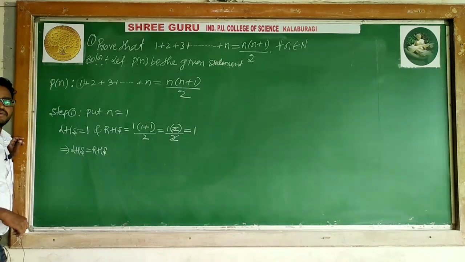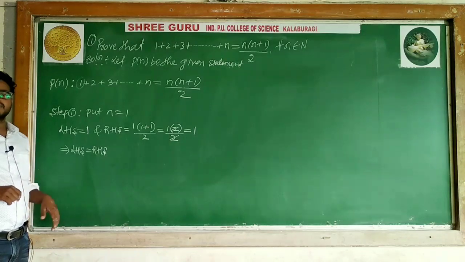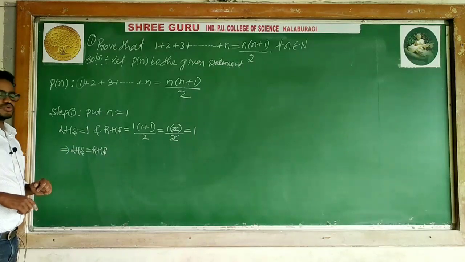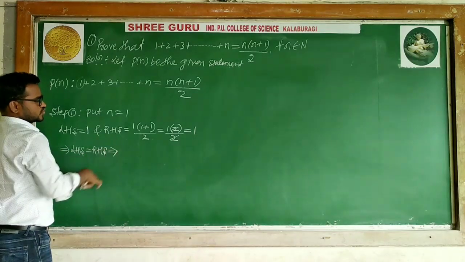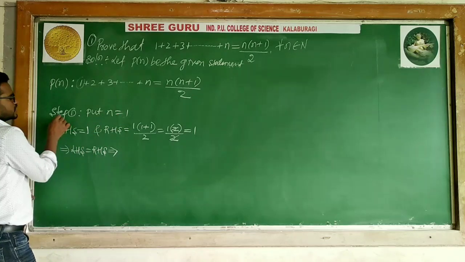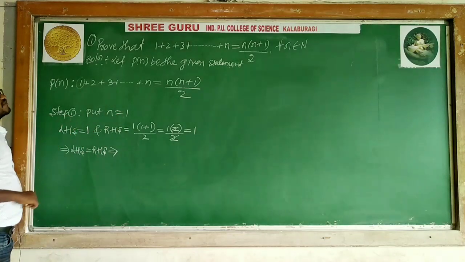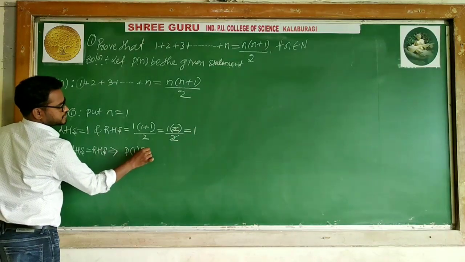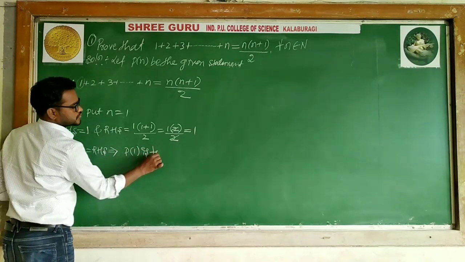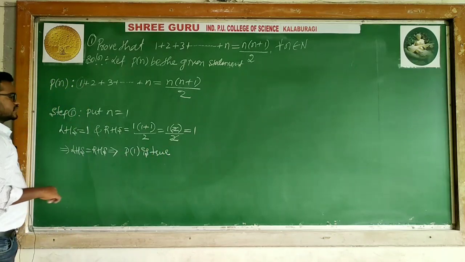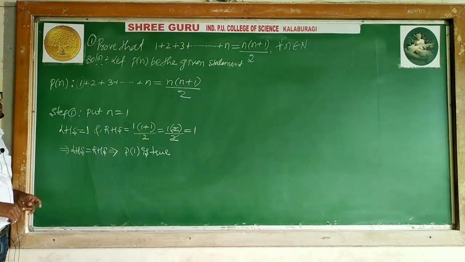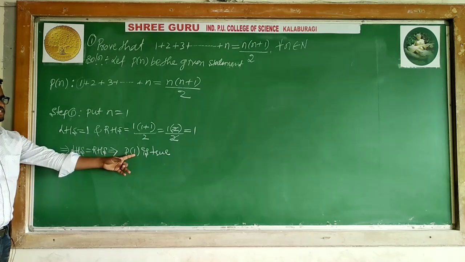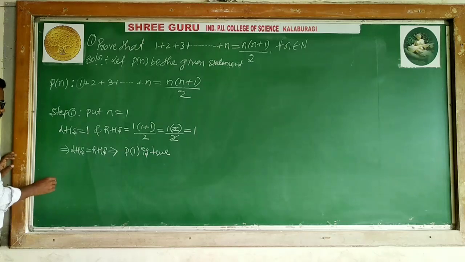It means that we have proved, in mathematics, when we say LHS is equal to RHS, we say the given statement is true. I can say this statement is true for which number? n is equal to 1. n is equal to 1 means what happened here? P of 1 is true. Can I say P of 1 is true? Yes, P of 1 is true, because when we substitute n is equal to 1, n is replaced by 1. P of 1 is true.